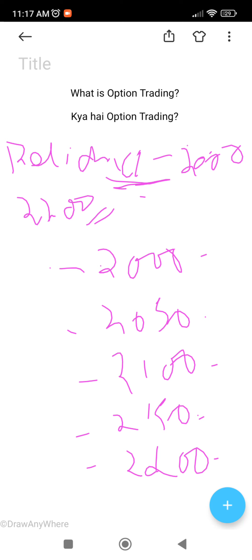So let's say instead of waiting till the end of the month for 2200, you think that in the next 1 or 2 weeks it should reach 2050. All right, so if you know that this is going to reach, there are two options. One is called CE, the other one is called PE. CE का मतलब है call.